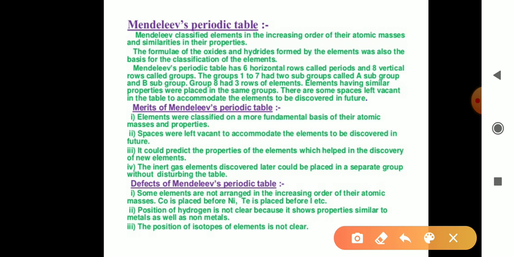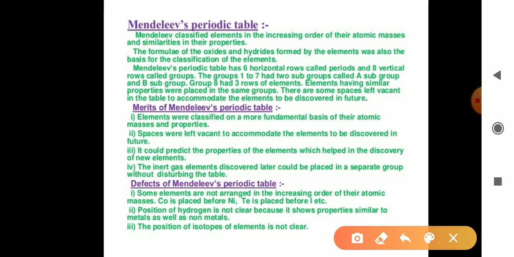So see here, Mendeleev classified elements in the increasing order of their atomic masses and similarities in their properties. Similar to Dobereiner and Newland, Mendeleev also arranged the elements in increasing order of their atomic masses.